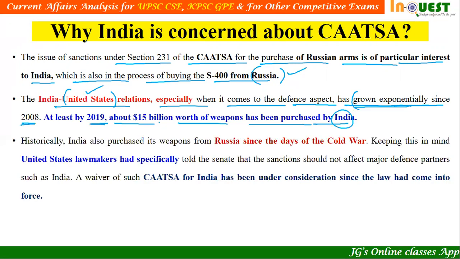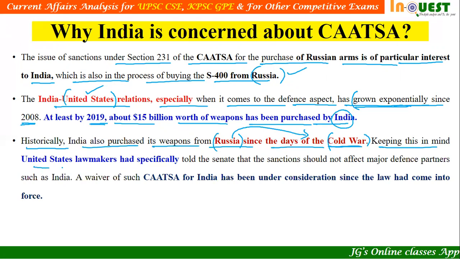But luckily, the lawmakers of the USA are opposing this particular CAATSA imposition on India. Let's find out the reason why. Historically, India also purchased its weapons from Russia since the days of the Cold War. I mean to say, the relationship with Russia is not new to us. It dates back to the days of the Cold War.